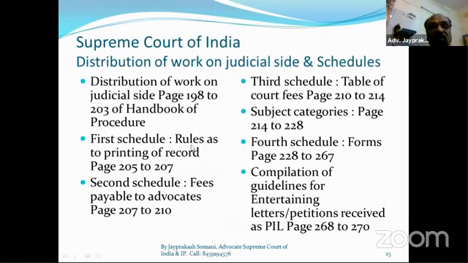Okay. Then the first schedule, rules as to printing of the record. How the record is printed in the Supreme Court after accepting the case, that rule is given on pages 205 to 207. The second schedule is the fees payable to advocates. The fees payable to advocates chart is on pages 207 to 210.